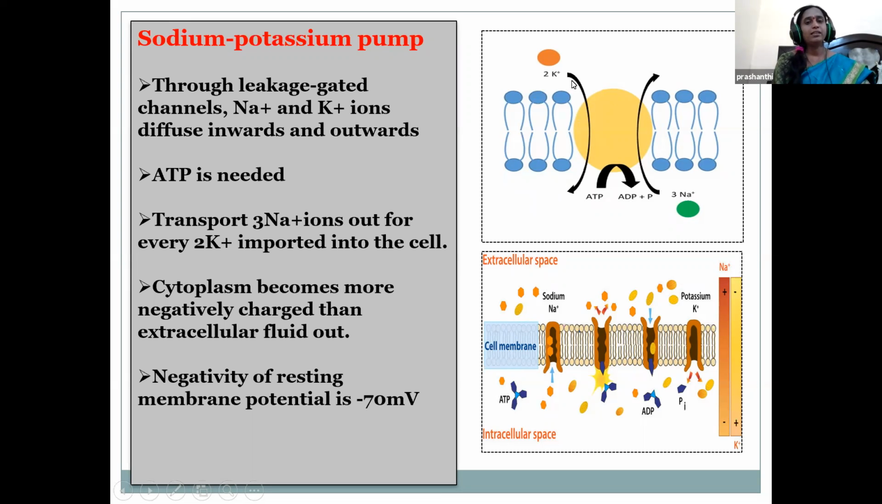And here when you see, for every 3 sodium ions transported out, 2 potassium ions are moving towards the inside of the cell. So it is seen that it has been contributing to more negative ions. Once again, I repeat children, for every 3 sodium ions out of the cell, it simultaneously pumps 2 potassium ions into the cell. So more negative ions it has been bringing into the cell. So it contributes to the negativity of the resting membrane potential, that is minus 70 millivolts.